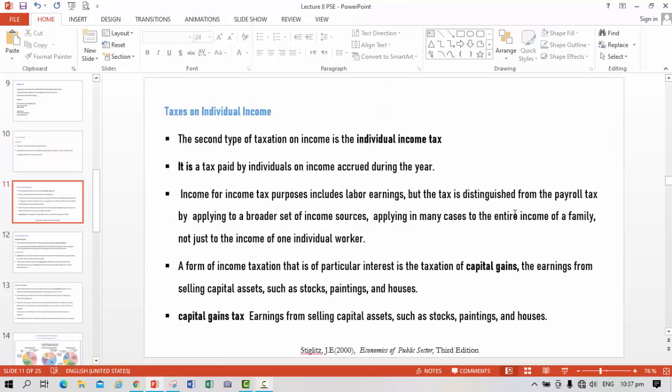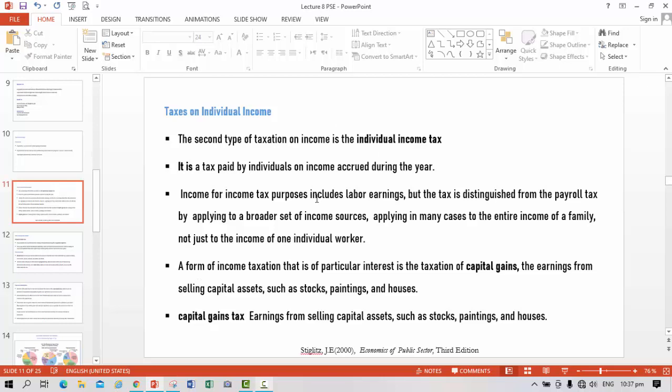Taxes on individual income. The payroll tax is the first type of tax on income, and the second type is taxation on individual income. It is a tax paid by individuals on income accrued during the year. The individual pays this tax on the income they earned in the course of one year.